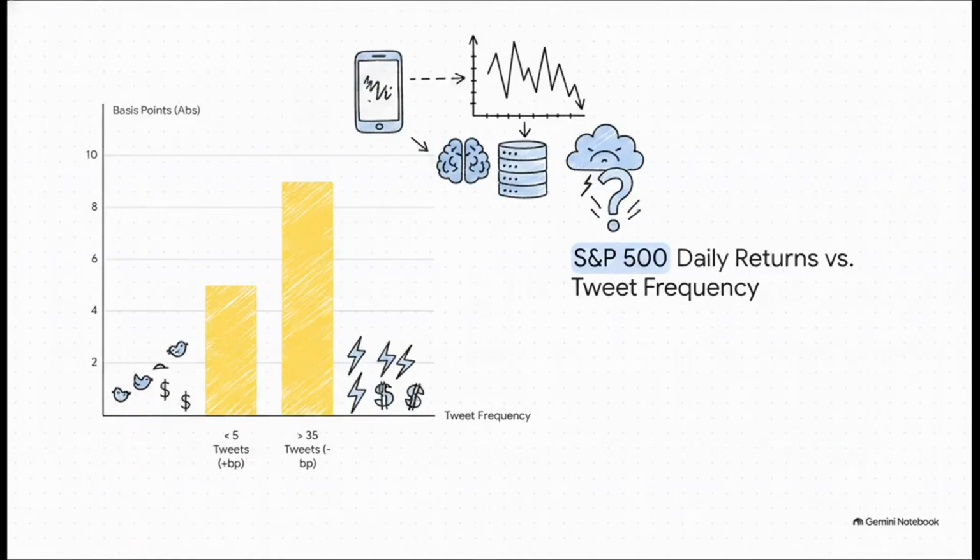On quiet days, the 10th percentile where there were fewer than 5 tweets, the market actually saw positive returns, averaging about 5 basis points. But on high-frequency days with over 35 tweets, the market yielded a statistically significant negative return of 9 basis points. Why does that happen? Because rapid-fire posting injects sudden policy uncertainty into the market. And if there's one thing markets absolutely despise, it's uncertainty.